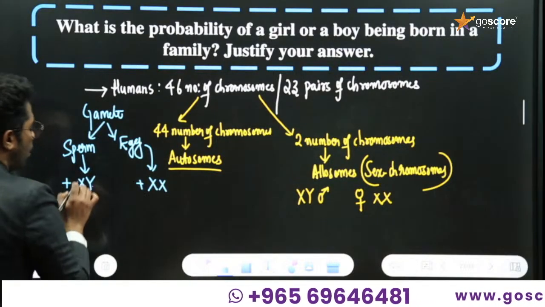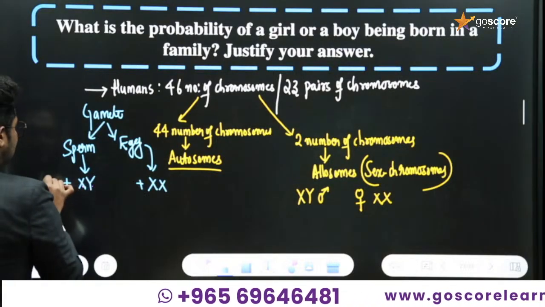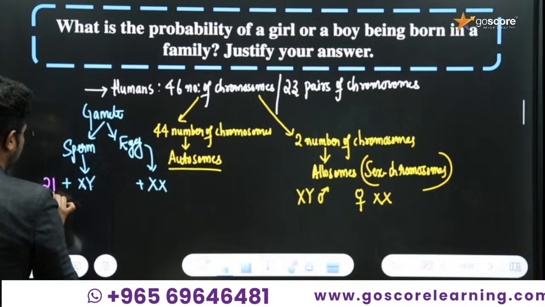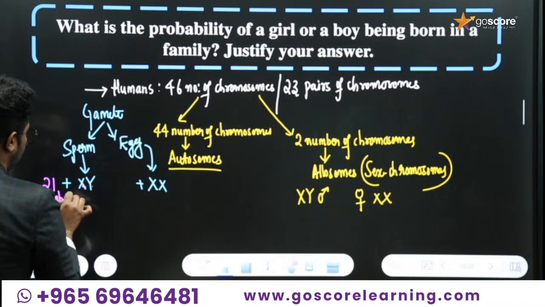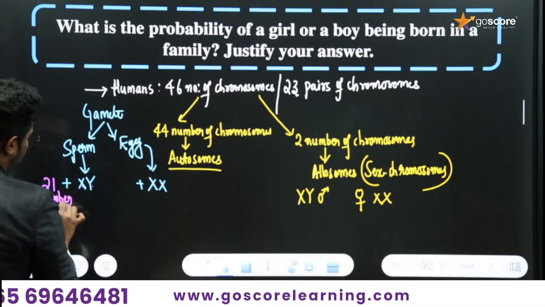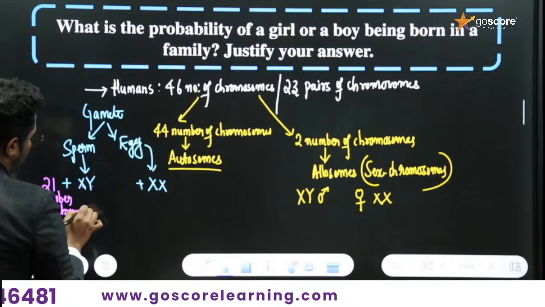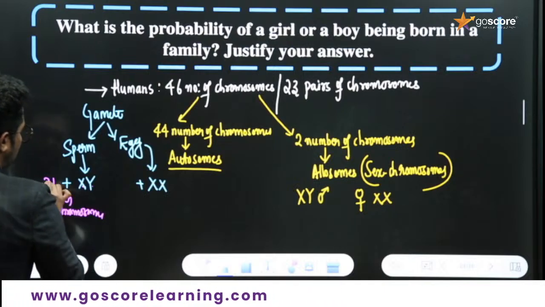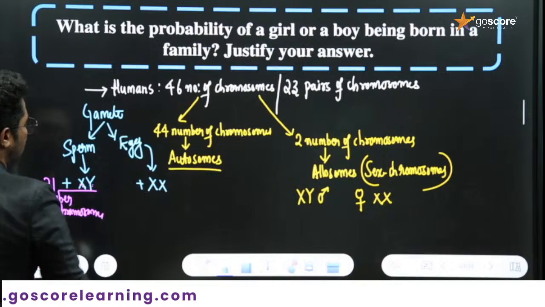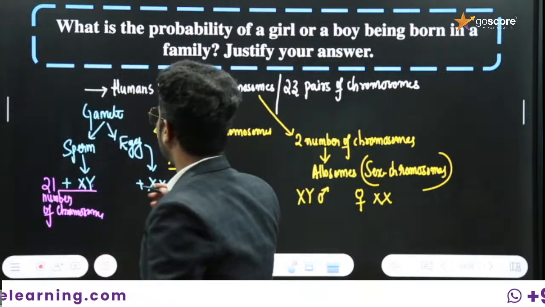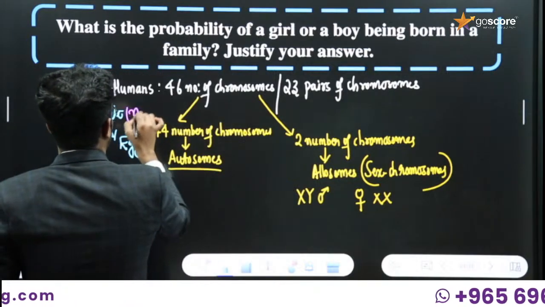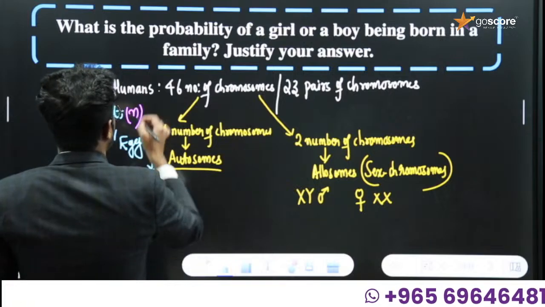Already occupied by the sex chromosome. Next is 21 number of chromosomes are autosomes. 21, 22, 23. 23 number of chromosomes in the case of gamete, because in the case of gamete, you will be able to see the reduction of the number of the chromosomes, that is haploid condition in human beings.